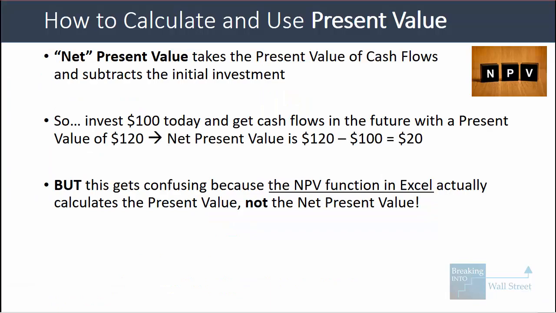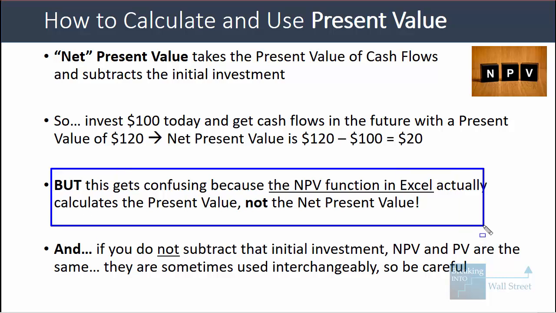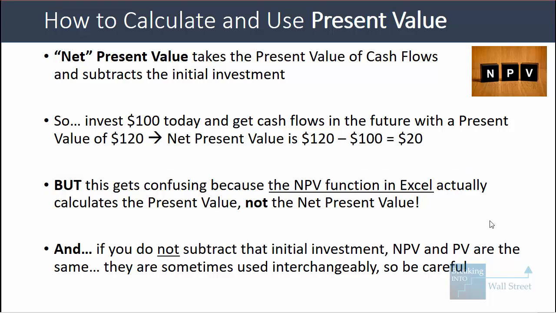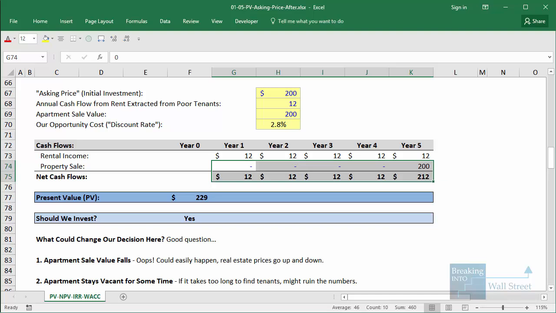The main thing to watch out for is to remember that the NPV function in Excel actually calculates the present value, not the net present value, despite the name. Also keep in mind that if you don't subtract that initial investment, NPV and PV are actually the same. You have to be really careful because sometimes people use them interchangeably in models, even though they're not the same thing at all. There's a lot of confusion because of this issue with the built-in Excel function, so just be wary of that. Before you start saying NPV or PV, see how the person is actually calculating it. And if they are not subtracting this initial investment, if they're only looking at the cash flows from the investment, then it's really the present value regardless of how they label it.